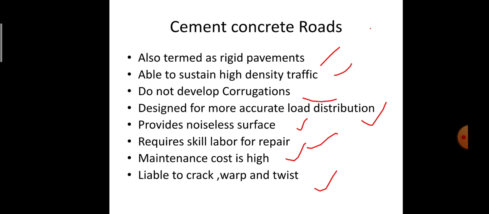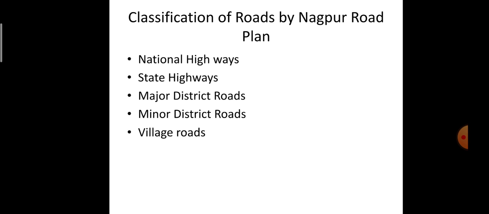Rigid pavements or cement concrete pavements are able to sustain high density traffic. They do not develop corrugations. They are designed to have accurate load distribution. They provide a noiseless surface and require skilled laborers for repair. Maintenance cost is high, and they are always liable to crack, warp and twist. So this is all about the cement concrete roads.